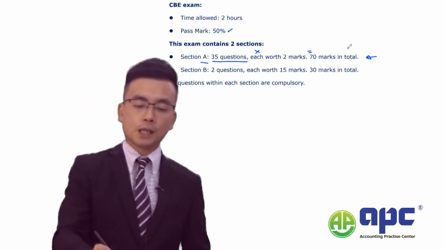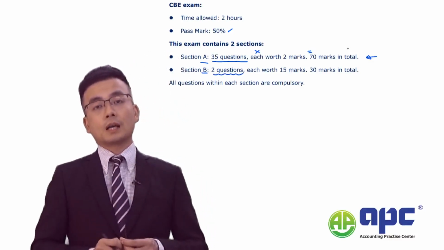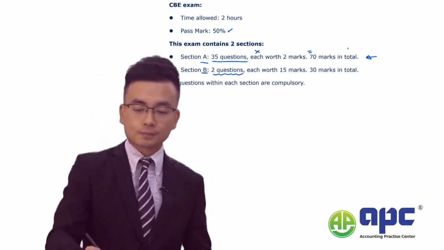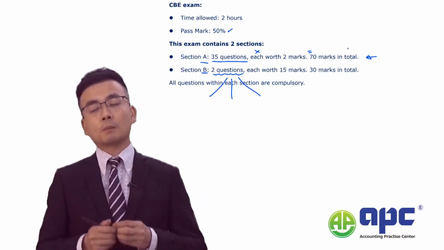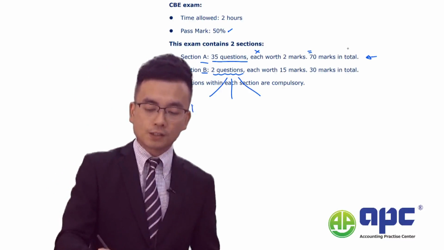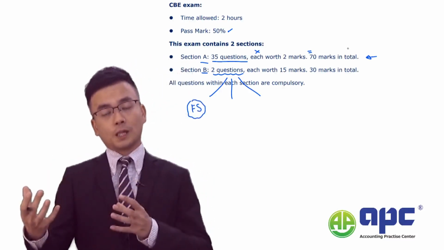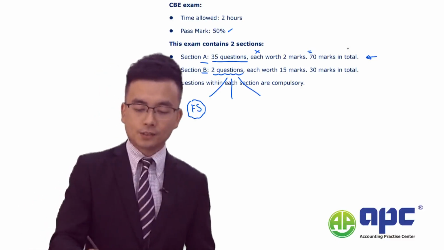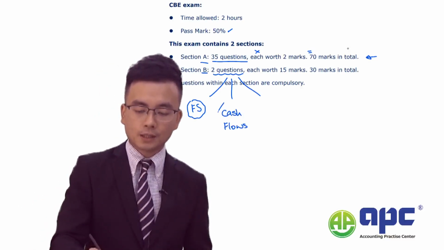How about section B? It is divided into 2 questions. Basically, there are 3 types of questions in section B that may be tested. First of all, preparing the financial statements from the trial balance. Second, preparing the statement of cash flows separately.